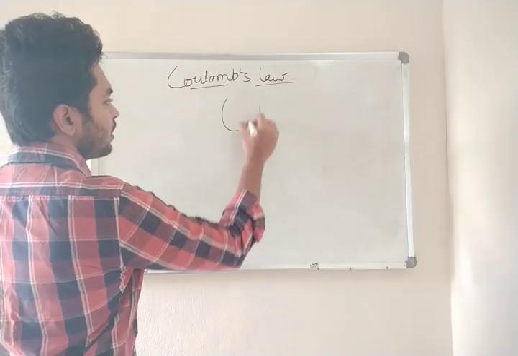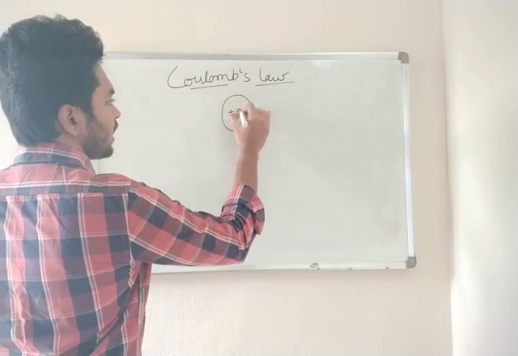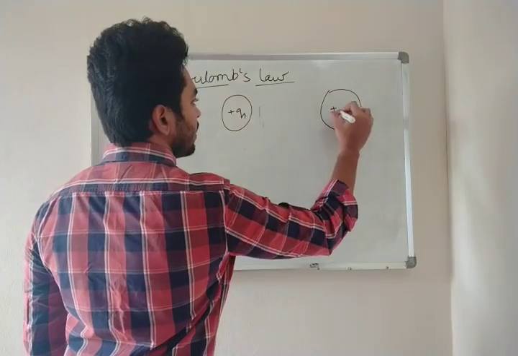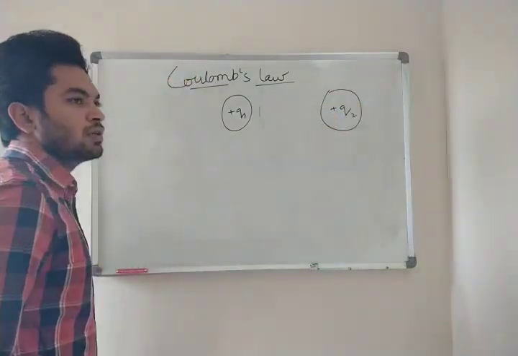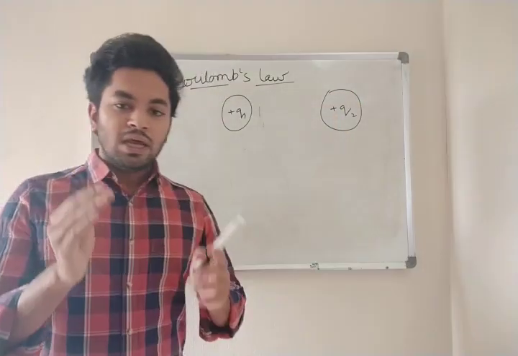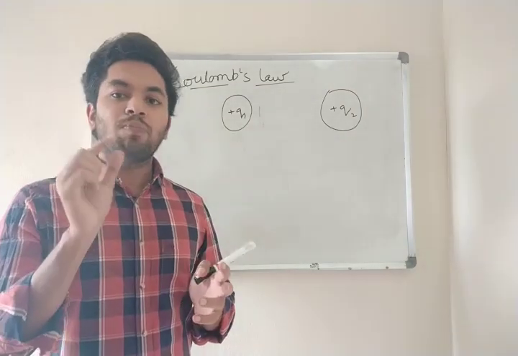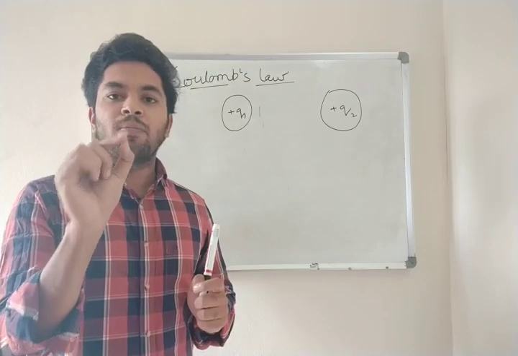Suppose you have a point charge Q1 and another point charge plus Q2. Now what is a point charge? It means that in a little space, suppose this room, there are 2 point charges, each the size of a point.